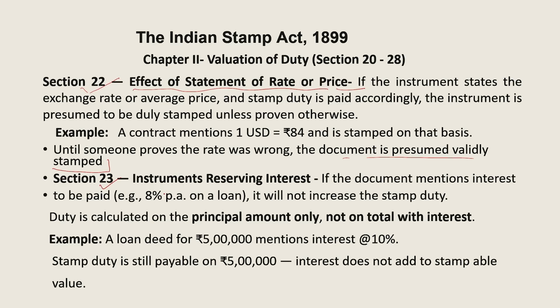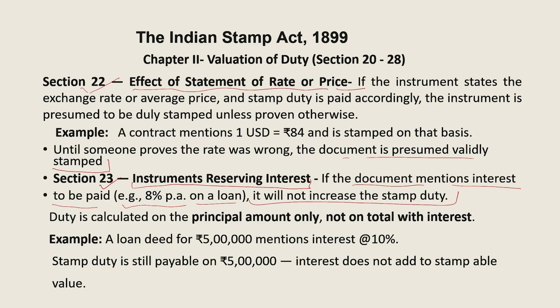Section 23 discusses instruments reserving interest. Take one example: there is a loan deed of 5 lakh rupees, and it is mentioned that this loan is at an interest of 10%. Under the provisions of section 23, a document mentioning interest to be paid per annum on a loan will not increase the stamp duty.